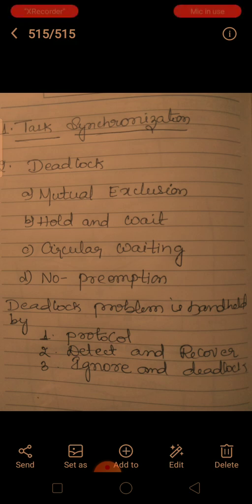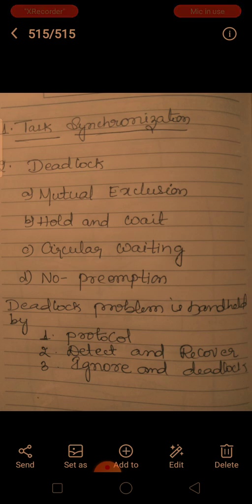The second one is detect and recover. Allow the system to enter a deadlock state, detect it and recover from the deadlock. The third one is ignore the deadlock. To ensure the deadlock never occurs in the system, you have to ignore the deadlock.